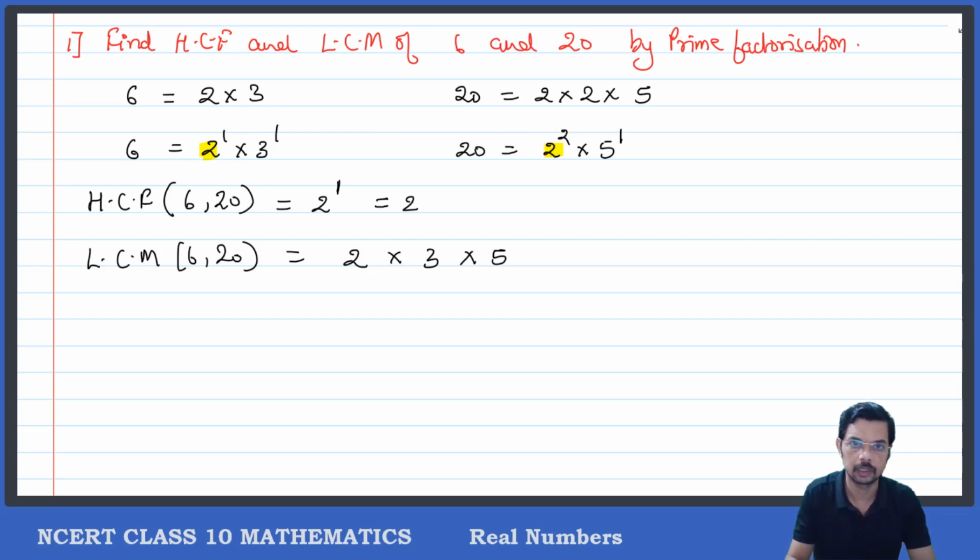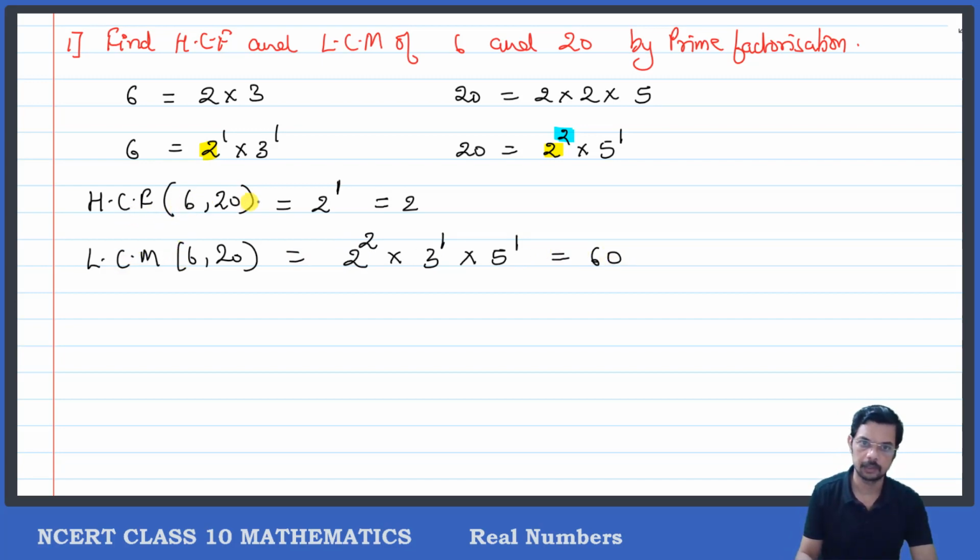So I will be using this one. The highest power is the one we need to take. So I will put 2 squared here, and 3 occurs only in 6 and its power is 1. So I will use 1, and for 5 the highest power is 1. Hope things are clear. So this is 4, 5 is 20, 20 times 3 is 60. So the answer is 60. Is that clear?